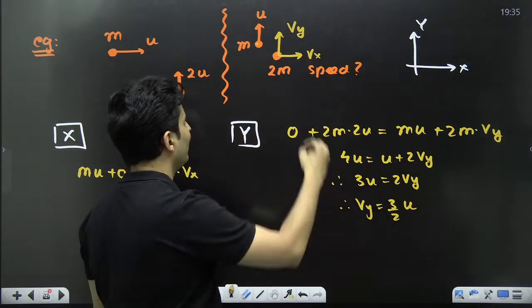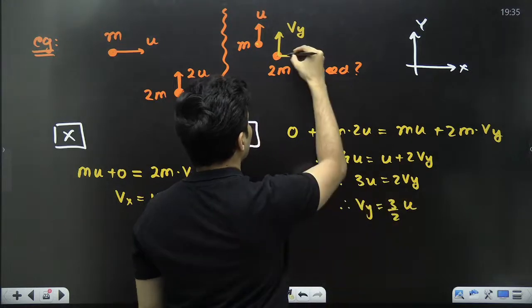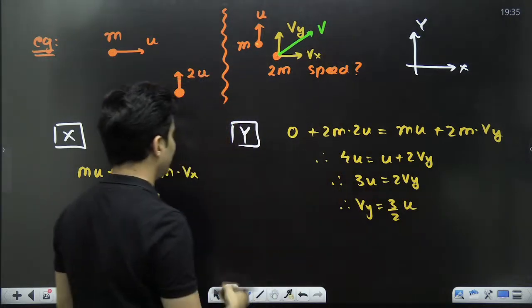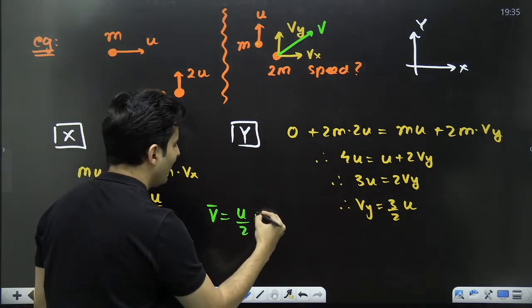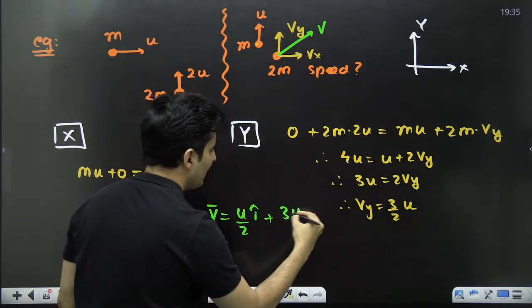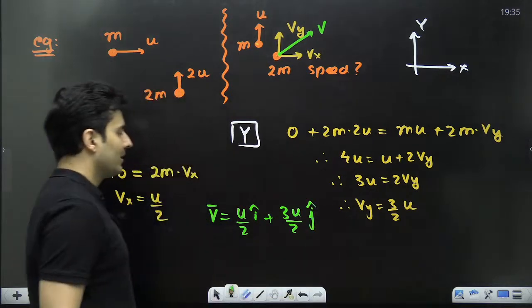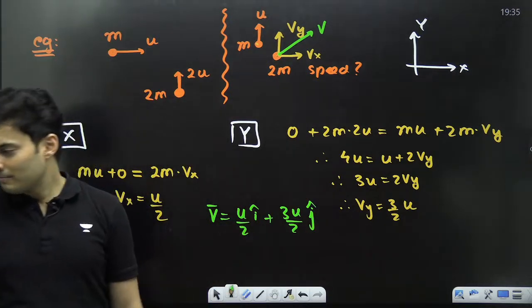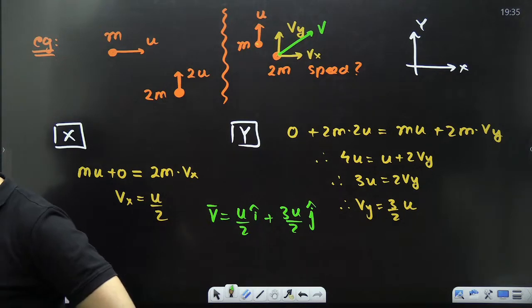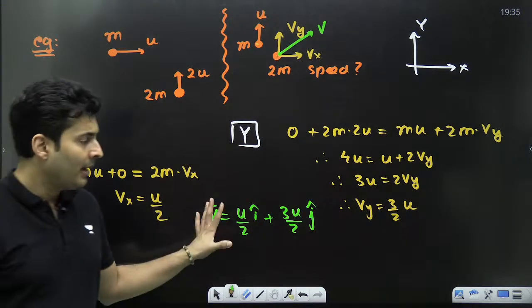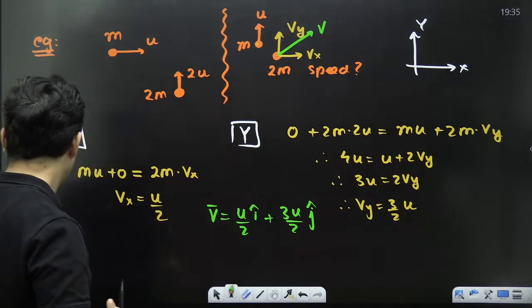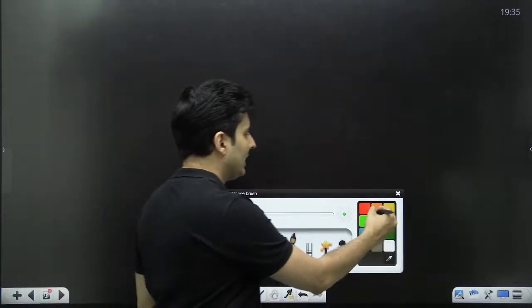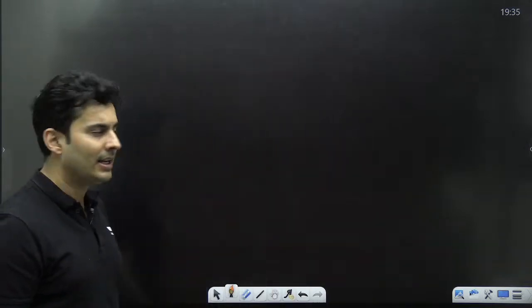Oh, so now I know what must be this guy's total velocity. So the total velocity will be this x component, u by 2 i cap, plus 3u by 2 j cap. That is the final velocity. Got it? How do we solve this? Everyone with me? Shall we proceed ahead? Everyone? Awesome.